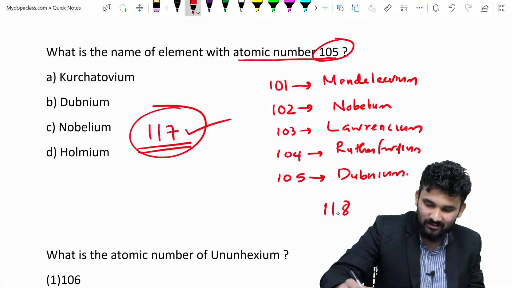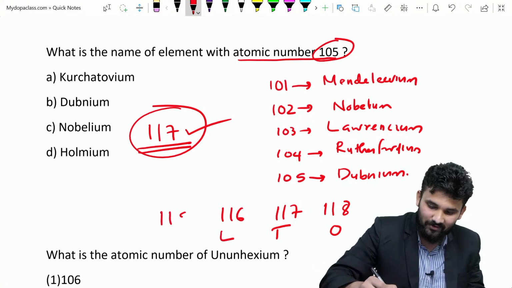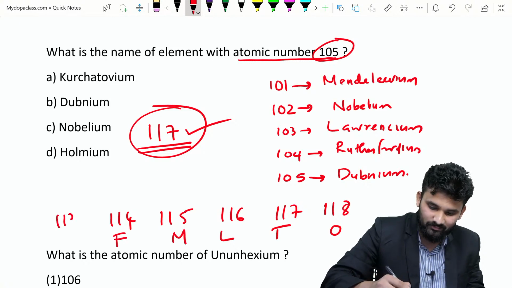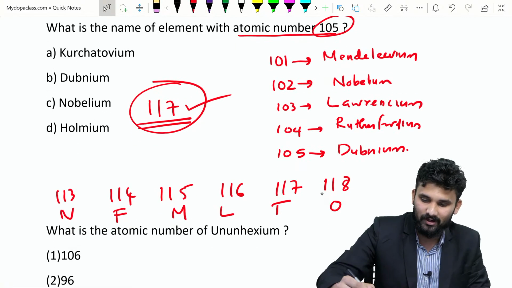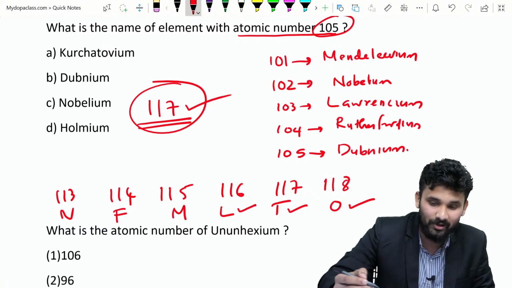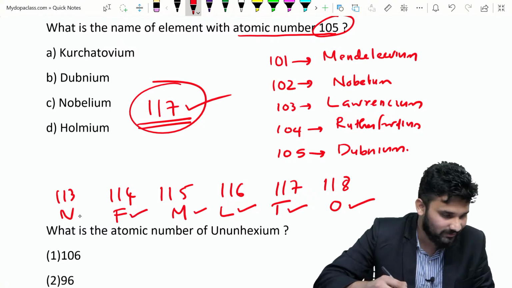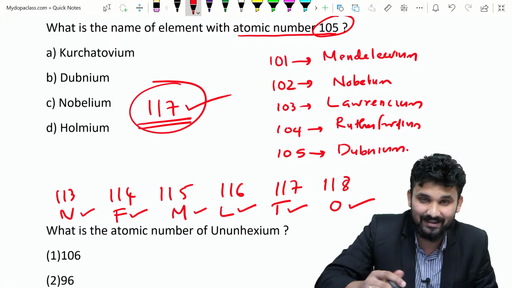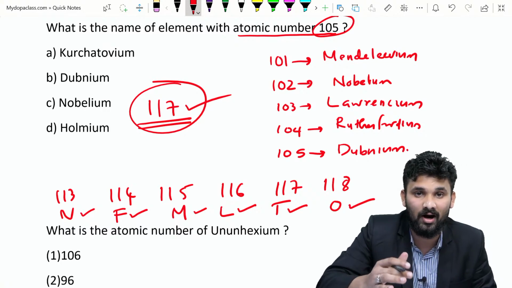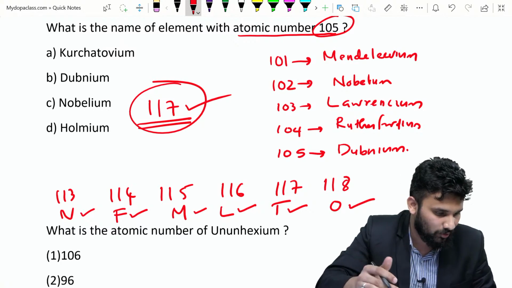118 is oganesson, 117 is tennessine, 116 is livermorium, 115 is moscovium, 114 is flerovium, and 113 is nihonium. So study the names of all the elements from 101 to 118. This is very important for your entrance.